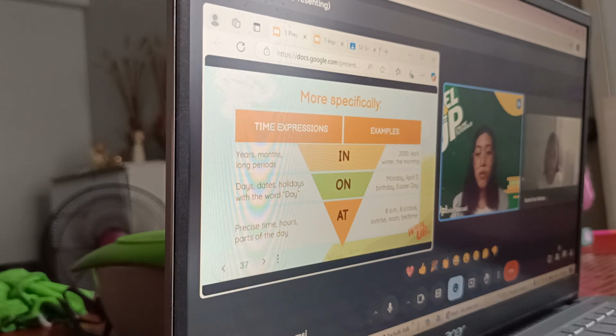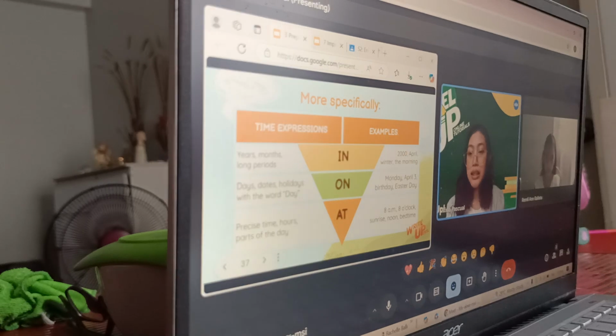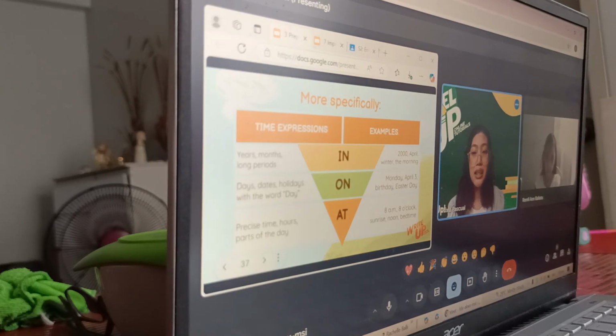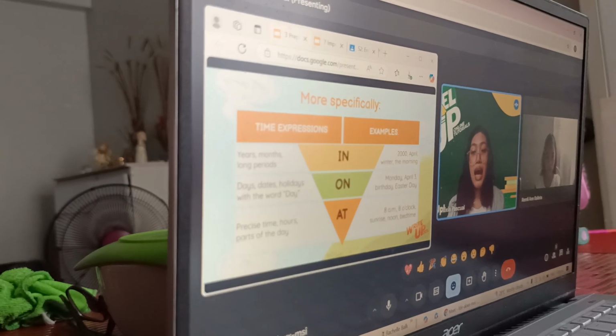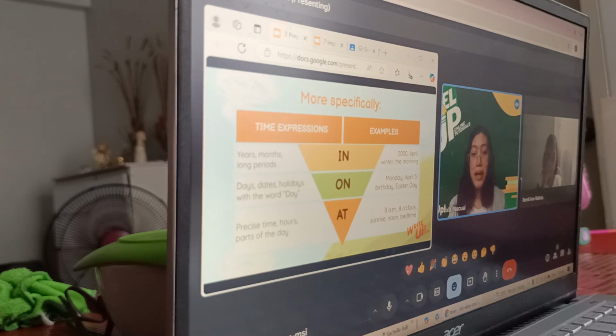And then, another one, the hours. For example, is it noon? Is it sunrise? Is it bedtime? So we'll be using at. At sunrise, at noon, at bedtime. Alright, the parts of the day.